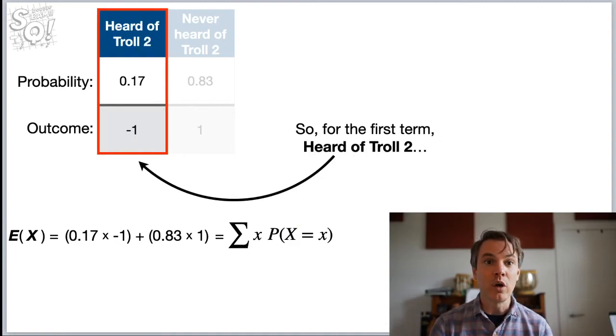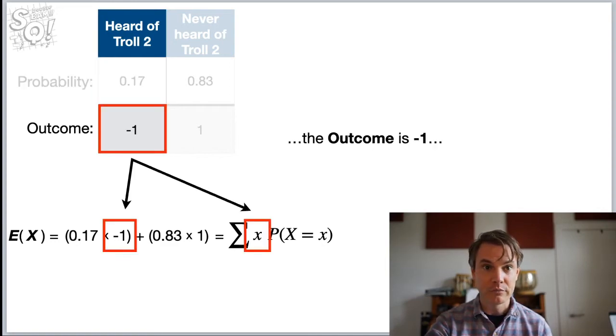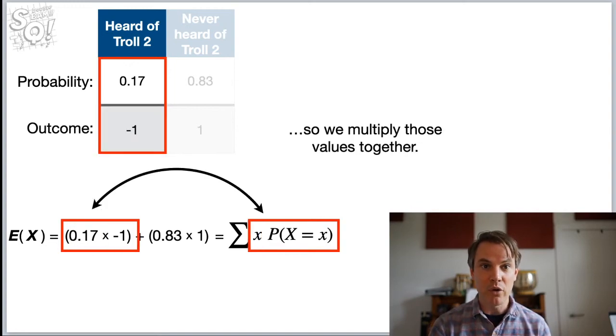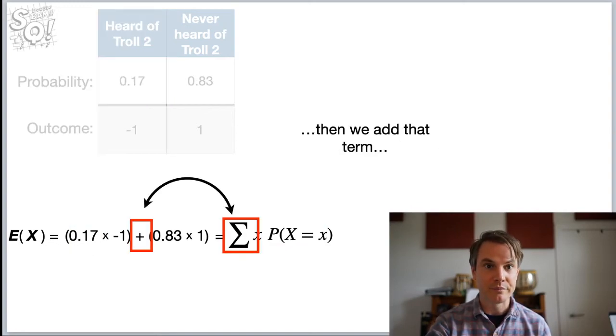Okay, so for the first term, heard of Troll 2, the outcome is -1, so x equals -1. So that's what we're observing, is that we've lost some money. And the probability of observing the outcome of -1, of observing the loss of money, is 0.17. So we multiply those two values together.